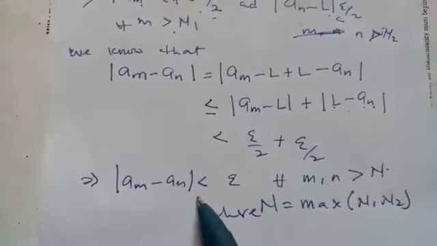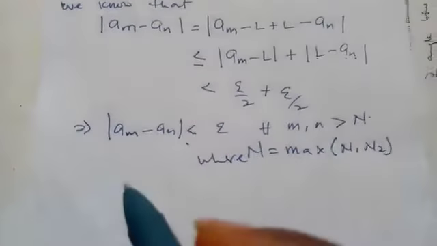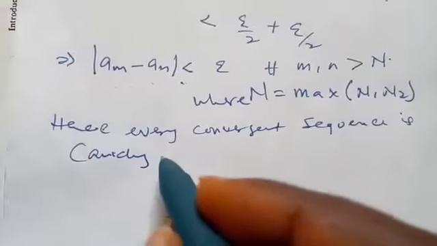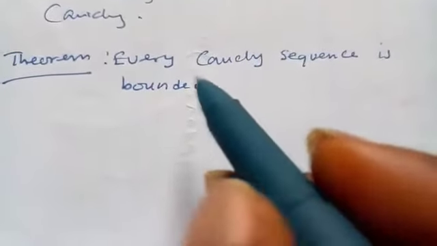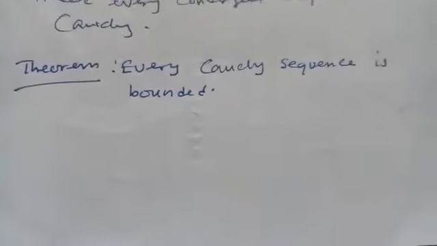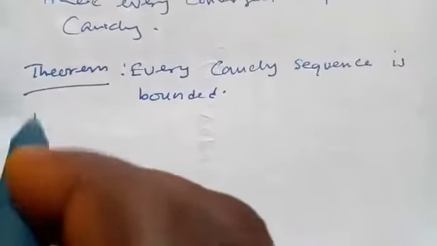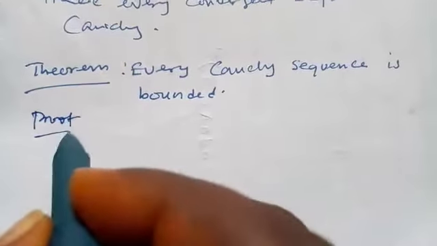So what we have seen here is that we have expressed a_n in terms of a Cauchy sequence. So here we have shown that every convergent sequence is Cauchy. That completes our proof. We have another theorem here: every Cauchy sequence is bounded. So the proof is easy as well.